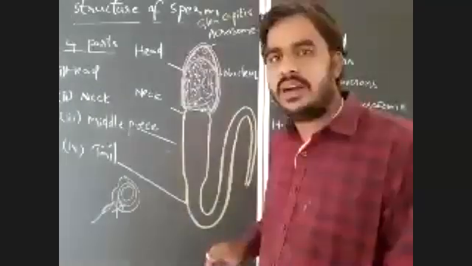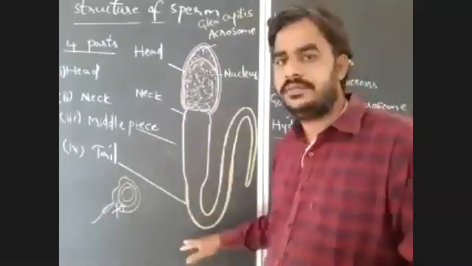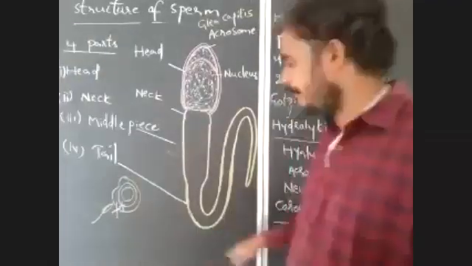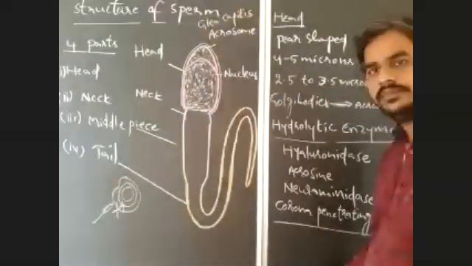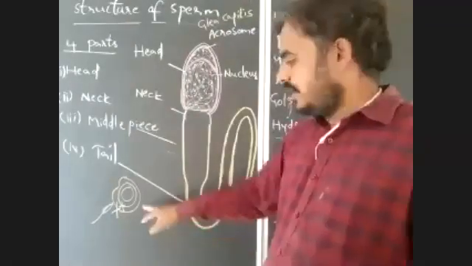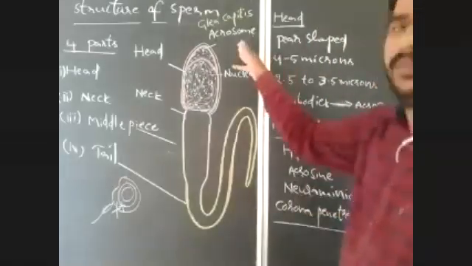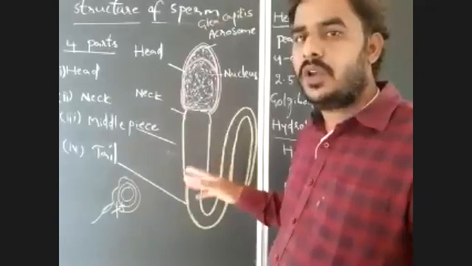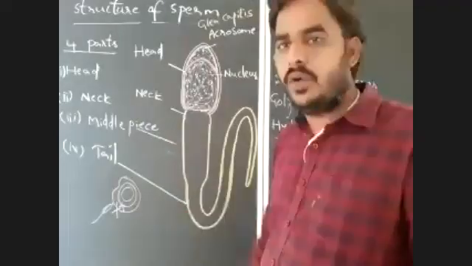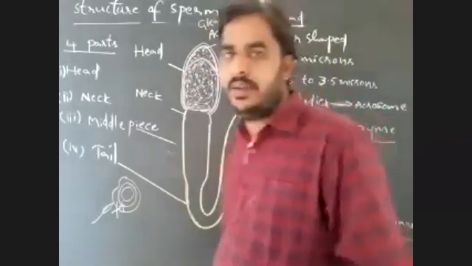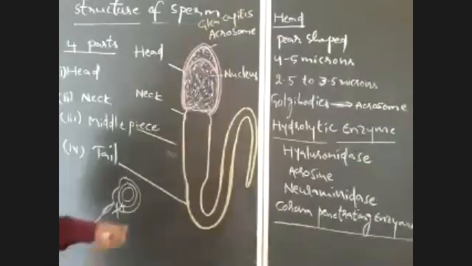So here, observe. Is it clear? Okay. What is the use of hydrolytic and proteolytic enzymes that are present in the acrosome? These enzymes are useful to break down the membranes that are present around the ovum, and that will provide a chance for the sperm to meet the ovum.